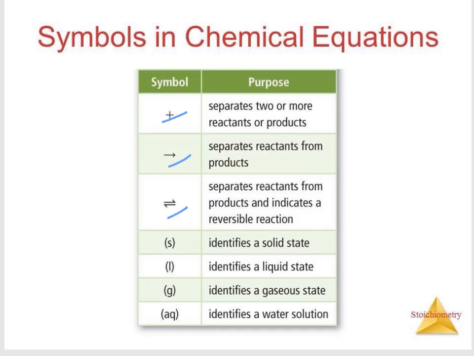Symbols are also used for elements or even in compounds. S is for the solid state, L is for the liquid state, we also have G for the gaseous state, and we also have AQ, which means that it is identified as a water solution or is dissolved in water. All of these are necessary for tomorrow's discussion.